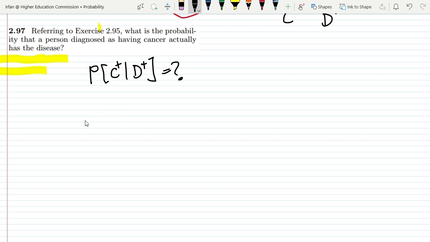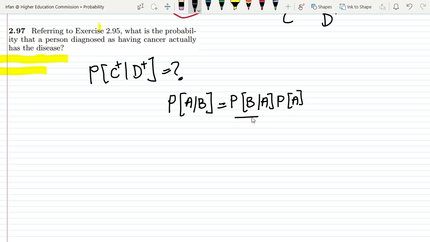Okay, so again using the Bayes theorem, we know that probability of A given B is equal to the probability of B given A multiplying it with the probability of A and dividing it over the probability of B. We have proved the same equation in our previous video.